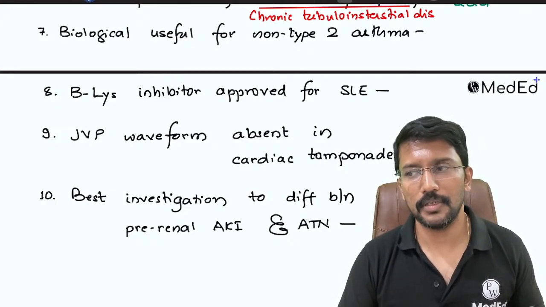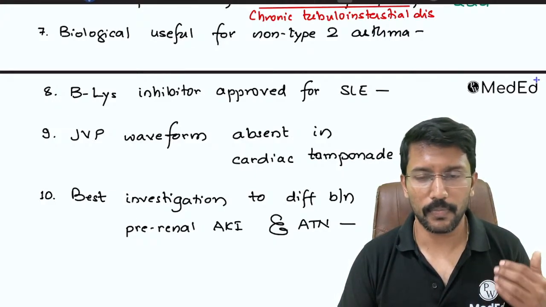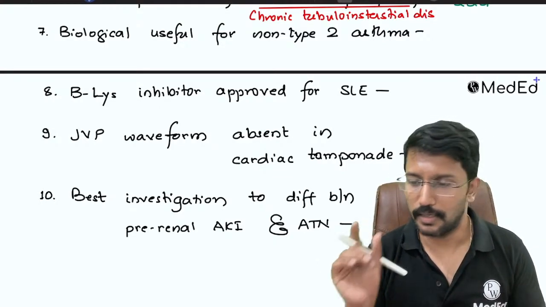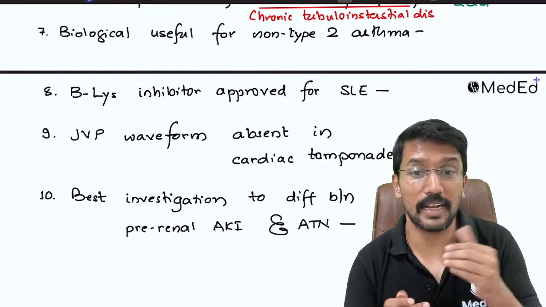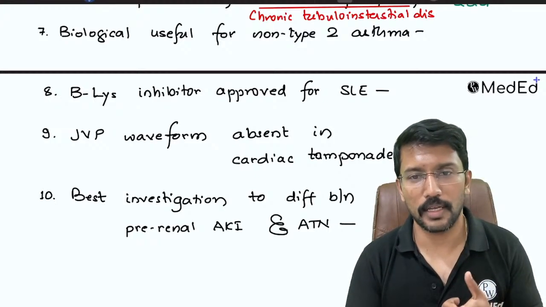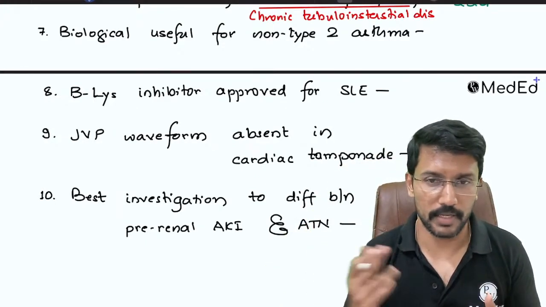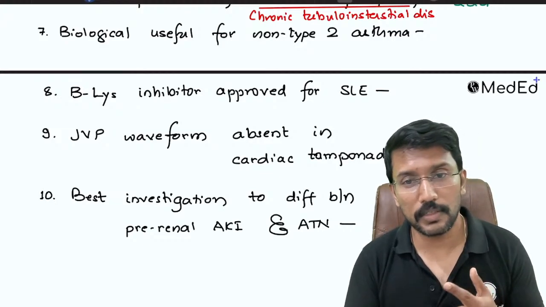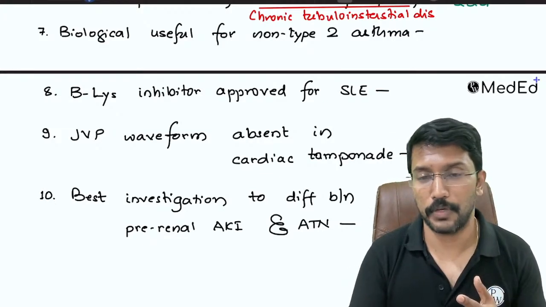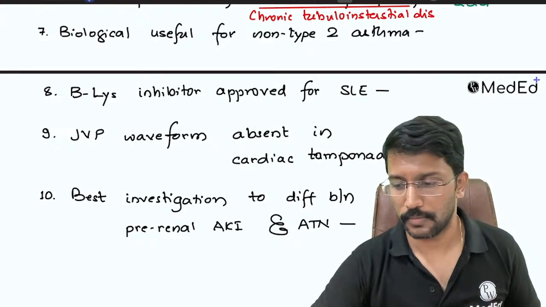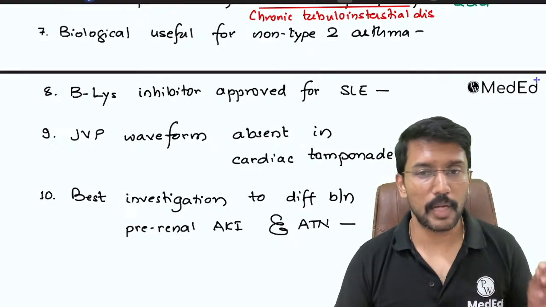Interleukin 1 inhibition has not much role in the management of asthma. Where do we use interleukin 1 inhibitors? A classical example for an interleukin 1 inhibitor is anakinra, right? So we use anakinra in rheumatoid arthritis. We used to use it, not anymore, now we have TNF alpha inhibitors anyway. We use it for treatment of familial Mediterranean fever and sometimes for patients with pyrexia of unknown origin. Omalizumab is for type 2.